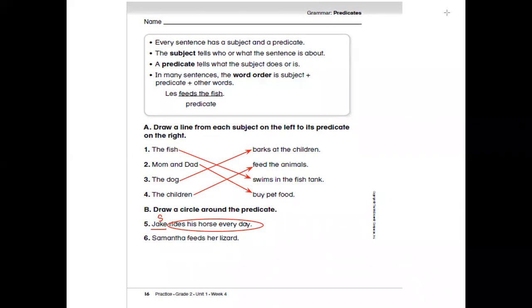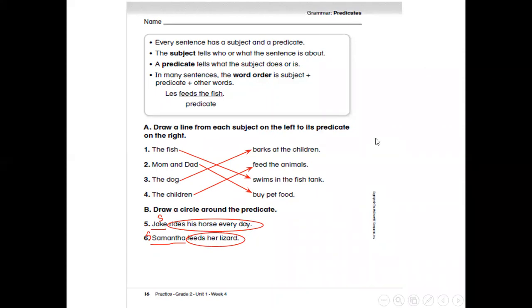Again, Samantha feeds her lizard. Samantha is the subject because the sentence is about Samantha. What did she do? Or what does Samantha do? She feeds her lizard. So feeds her lizard is the predicate.